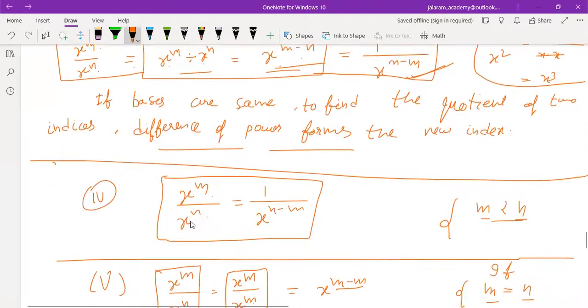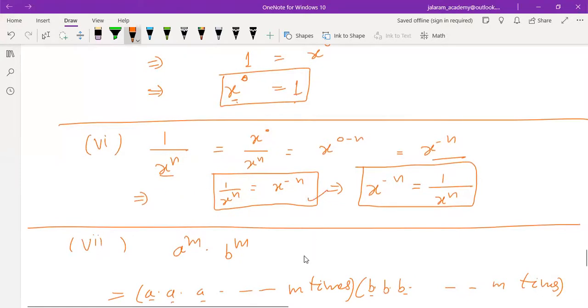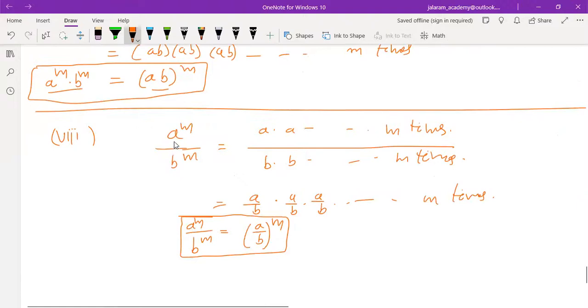Similarly, x to the power m divided by x to the power n is 1 upon x to the power n minus m. We can also write this if n is greater, means the power in the denominator is greater than the power in the numerator. If they are equal, it proves that x to the power 0 equals 1. 1 upon x to the power n is x to the power minus n. If bases are different and powers are same, a to the power m into b to the power m equals (ab) whole to the power m. The quotient is also obtained by the same method. Understood, everyone?